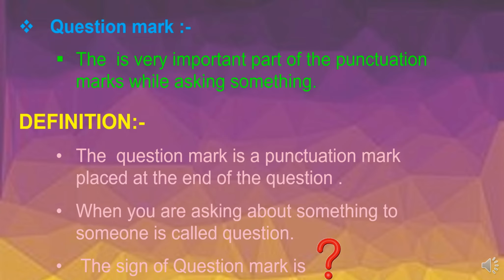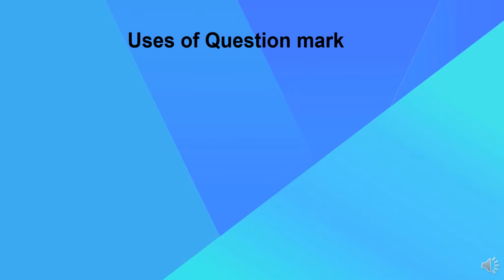So if you are asking something about something to someone, at that time after the sentence we use this symbol, this sign as a question mark. Let's see what are the uses of question mark. We have just a basic rule learnt in our previous standard, that when we are asking something about someone, right? At that time we put a question mark after the sentence. It is a very basic rule.